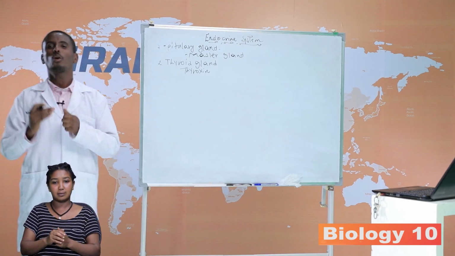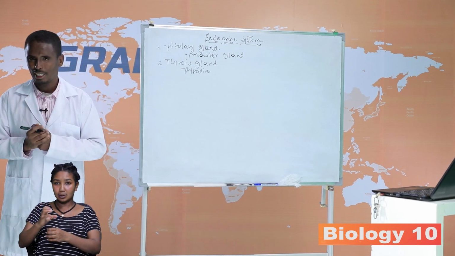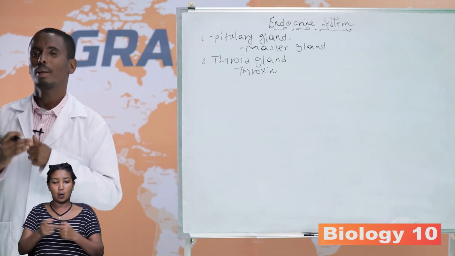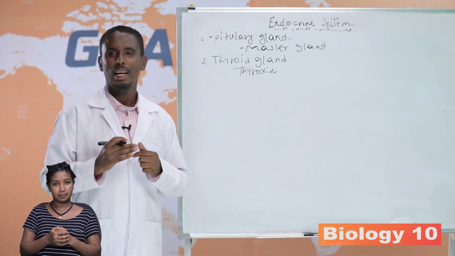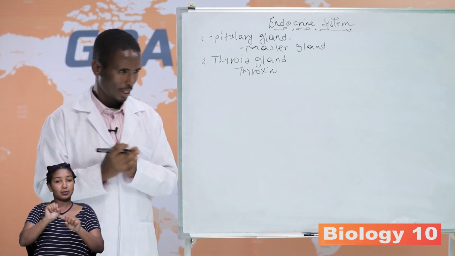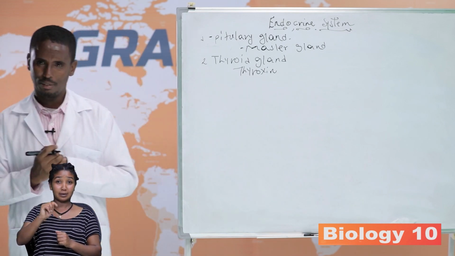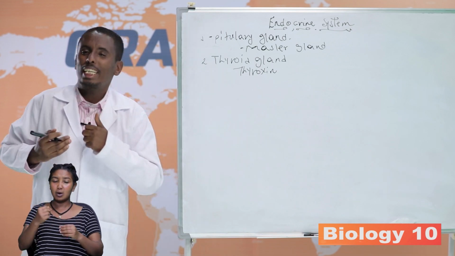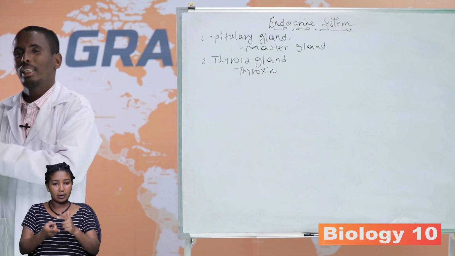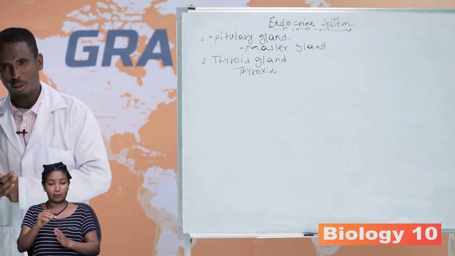Second, it has a role in oxygen consumption by the body cells. Third, it controls mental development in children. So, what is the effect of hyposecretion and hypersecretion of thyroxine hormone?